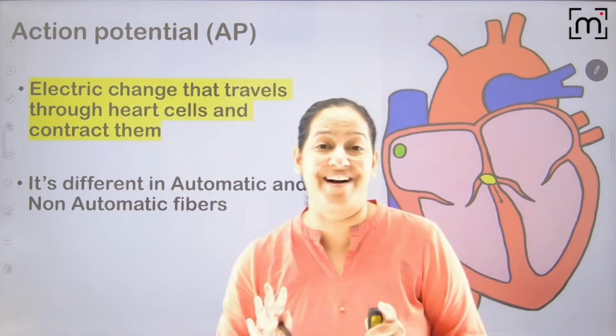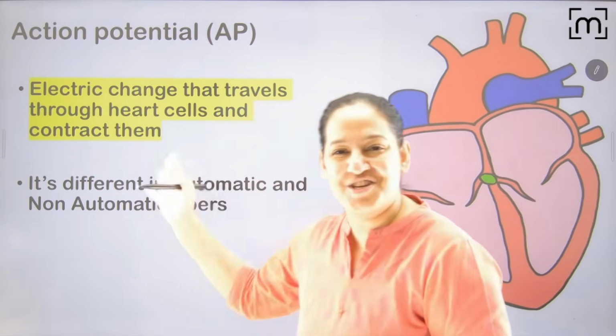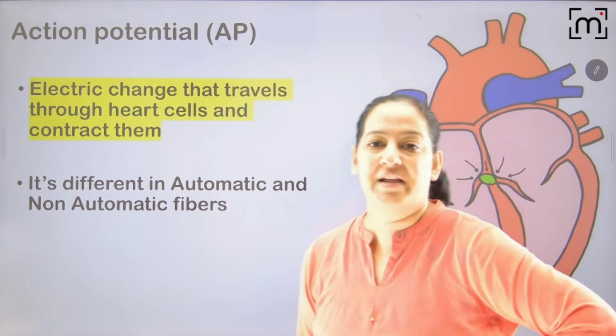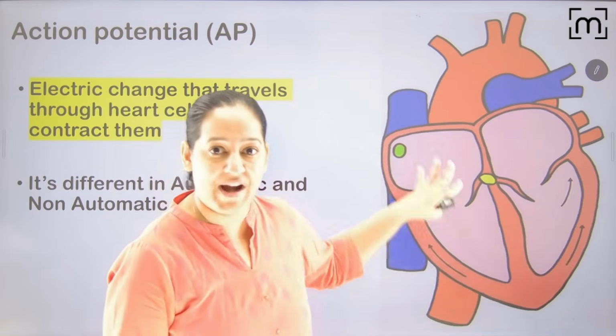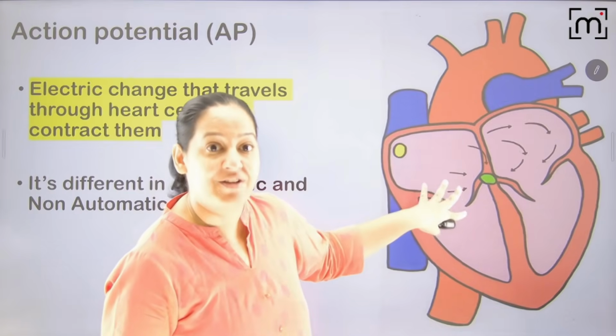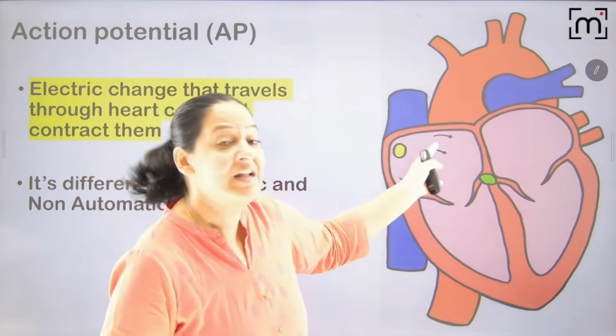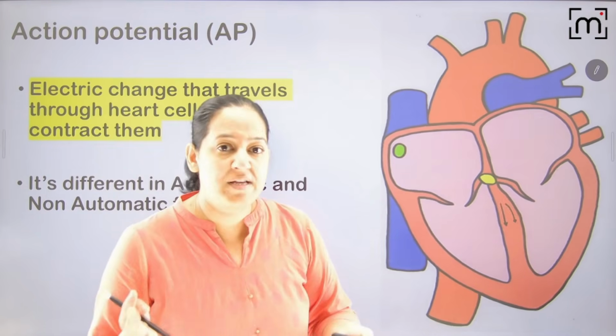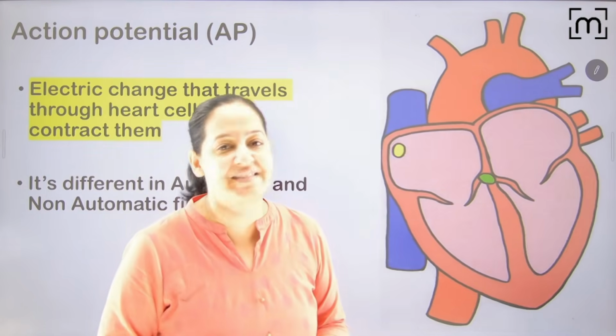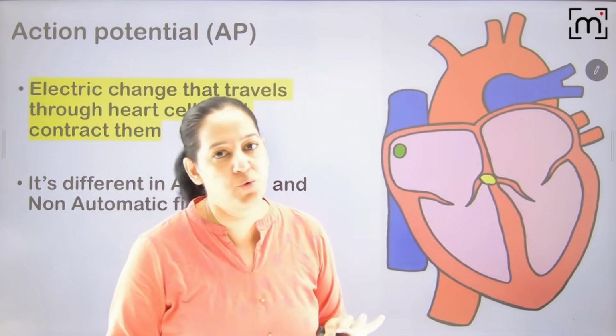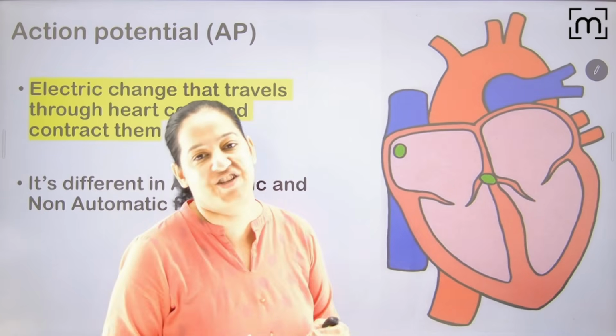Now the story starts. The real story starts now. Action potential. What is action potential? Can you see this current which is flowing and contracting the atria and ventricle? This current, this electric signal, is known as action potential. It's very important to understand this action potential. If you want to understand the mechanism of action of various antiarrhythmic drugs, you won't be able to unless you understand the action potential.